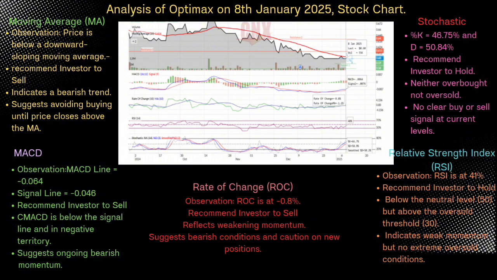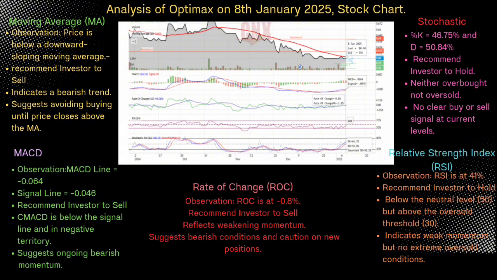Second, moving average convergence divergence. For observation, MACD line equals negative 0.064 and signal line equals negative 0.046, and I can recommend investor to sell because MACD is below the signal line and in the negative territory, and I can suggest ongoing bearish momentum. Third, rate of change. The observation, rate of change is at 0.8%. For recommendation, investor to sell because it reflects weak momentum, I can suggest bearish condition and caution on new positions.